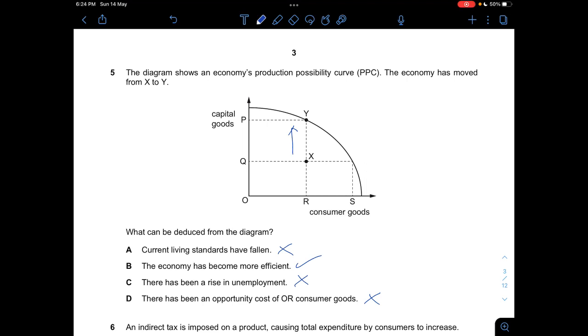Now, if you're trying to produce it on the PPC itself, indeed it's going to be RS as well, because if you were to produce P amount of capital goods, then your point will be Y, and then your consumer goods will still be R. And then if let's say you were to produce less of capital goods, let's say Q, then you'll be able to produce S consumer goods, which is at this point here. But now we're producing more capital goods and less of consumer goods, and the opportunity cost here would be R and S of consumer goods, right?